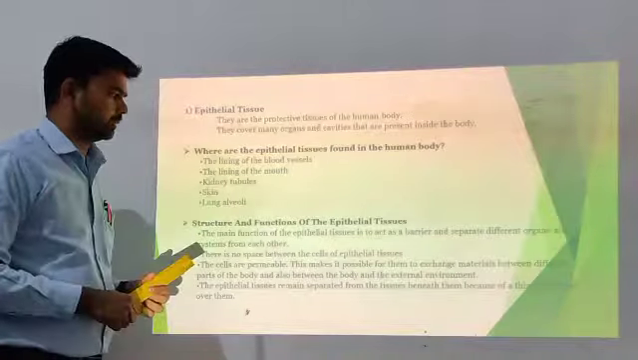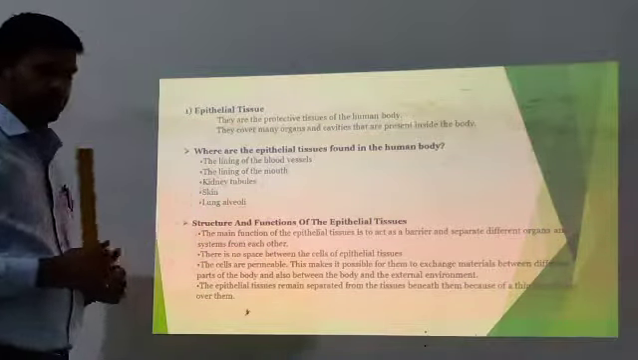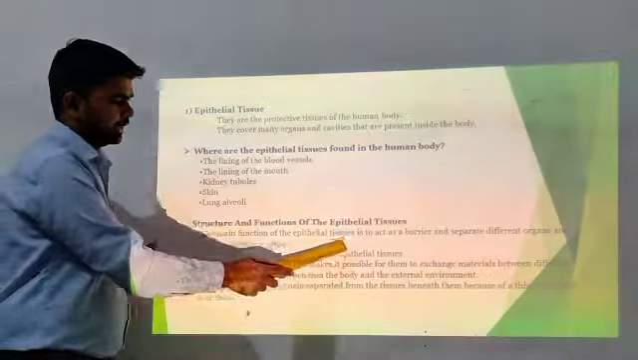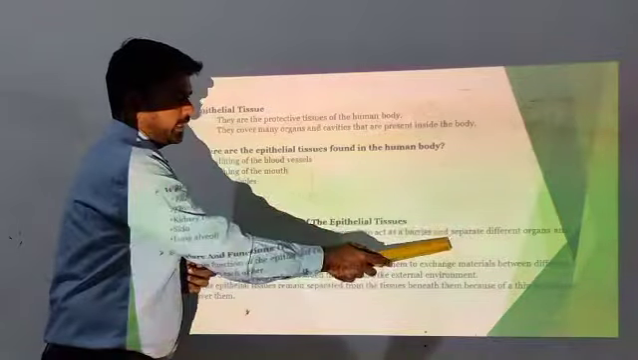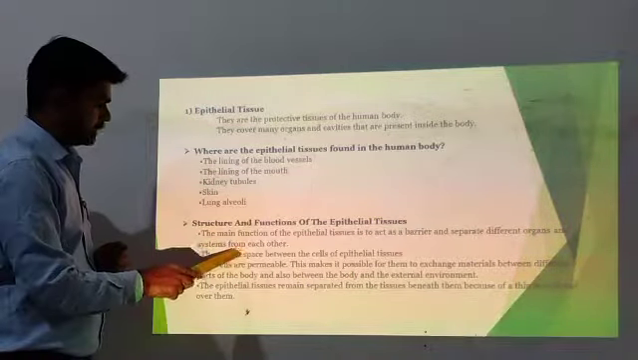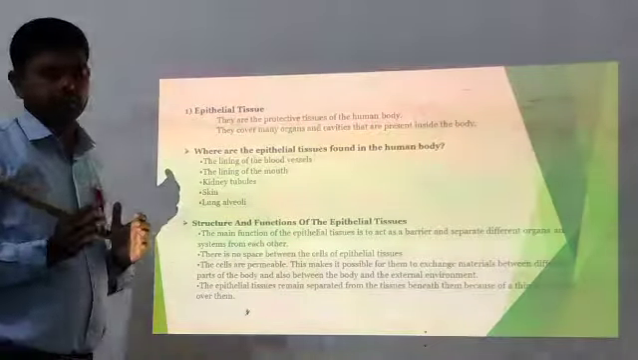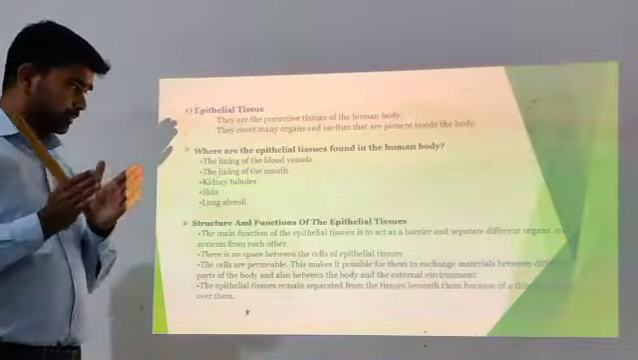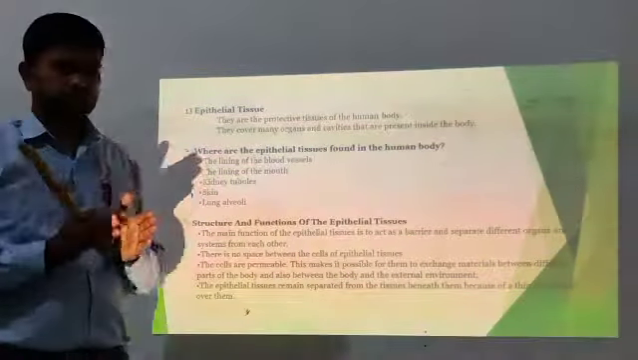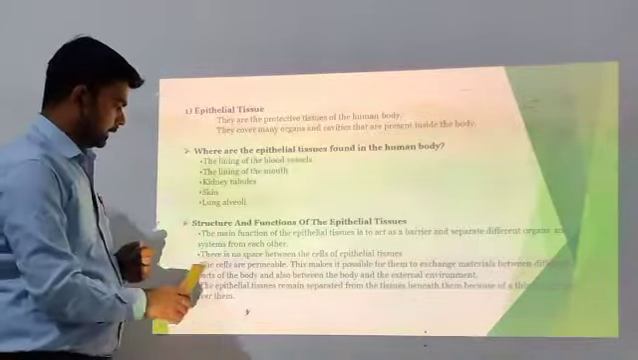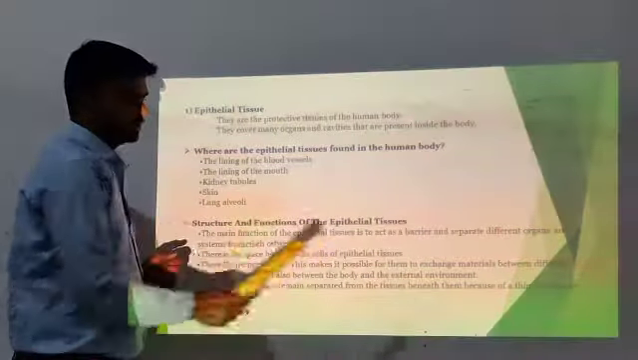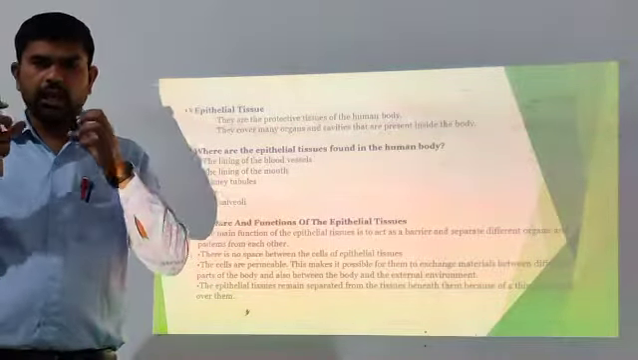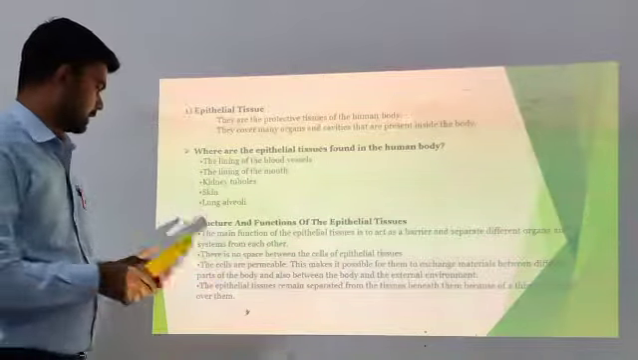Now, the structure and function of epithelial tissue. The main function of epithelial tissue is to act as a barrier and separate different organs and systems from each other. It separates our body organs from one system to another system. There is no space between the cells of epithelial tissues, meaning all the cells are tightly packed with each other.